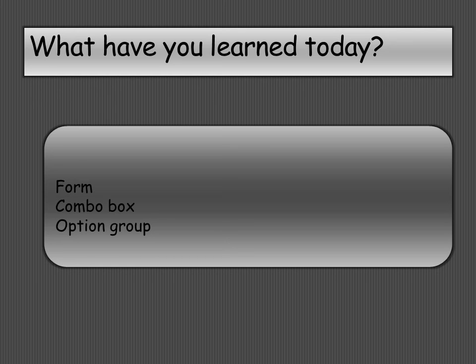The common benefit or common use of these two tools is to make it easy for the user to select the value from the list of items or from the values which have been given. Either it can be from an option group, or it can be from the combo box. Which one will be used where depends upon the type of form you are using and the requirement of the user.